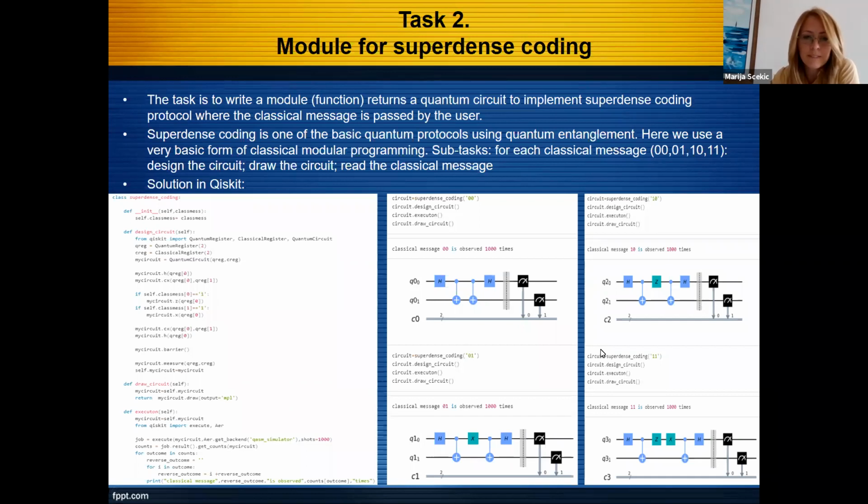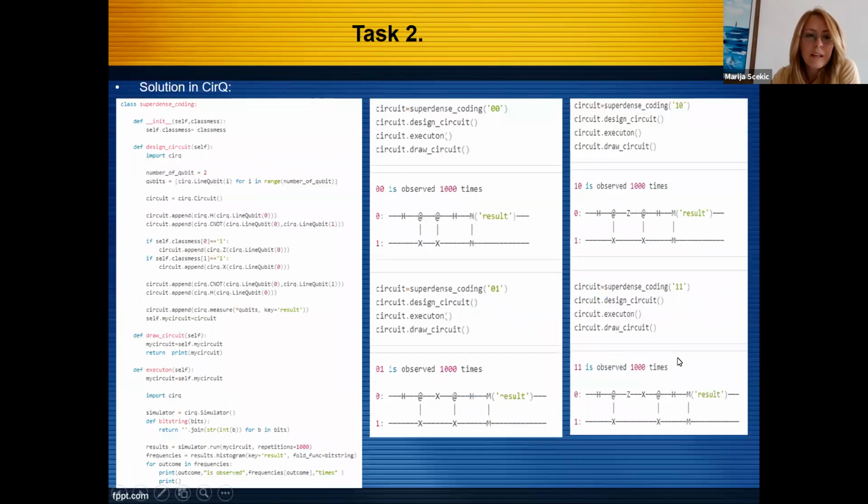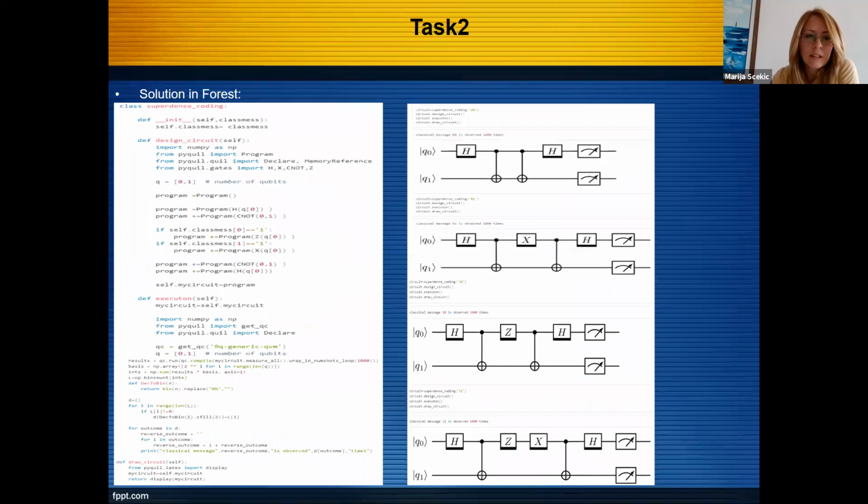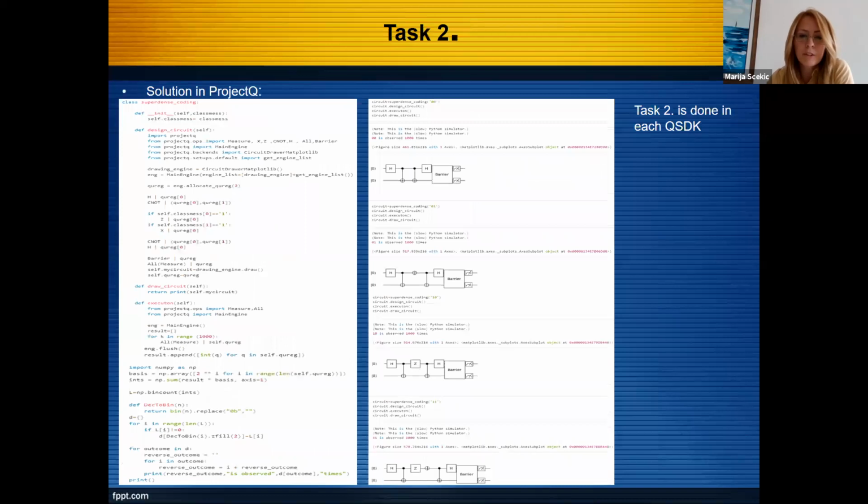And we can see the code and solution completely. Also in Cirq, in Forest, and in ProjectQ, and task 2 is also done in each quantum software development kit.